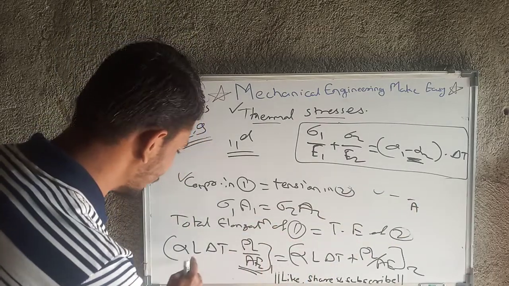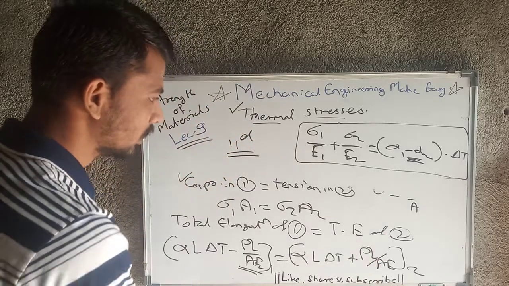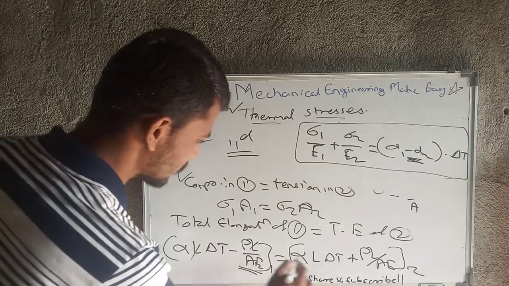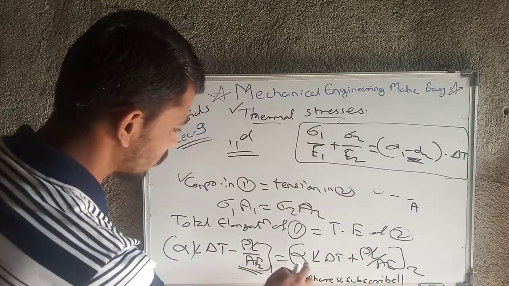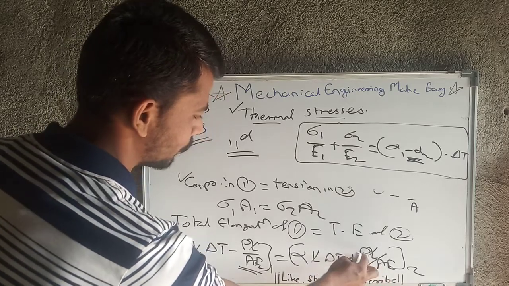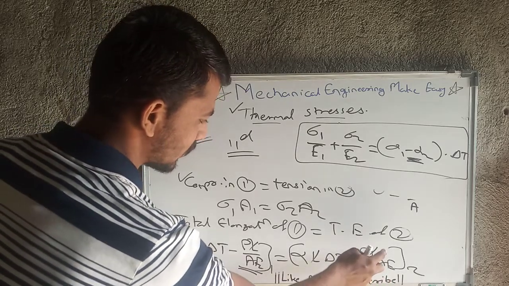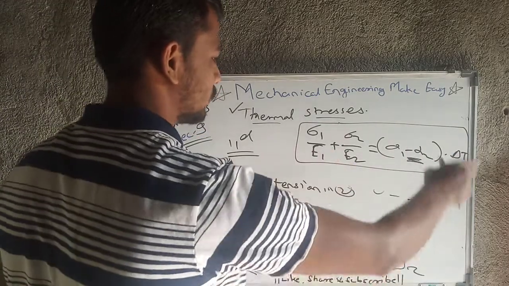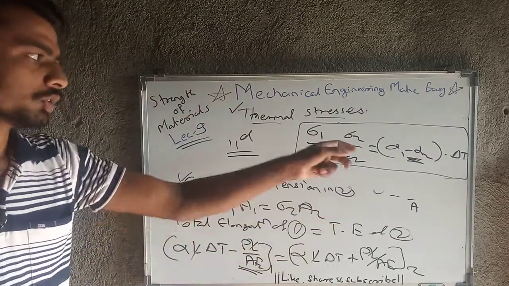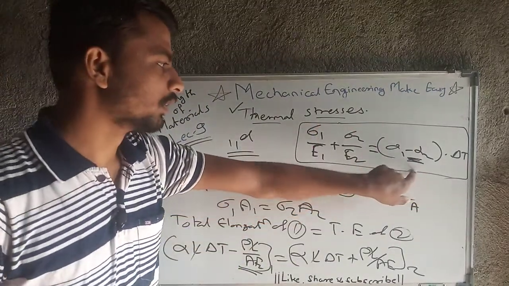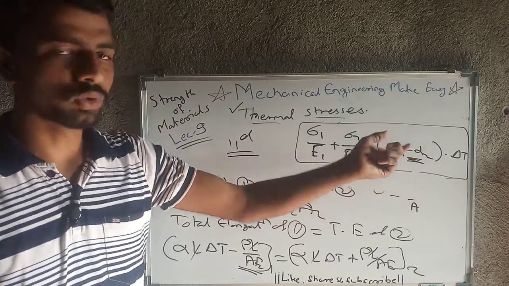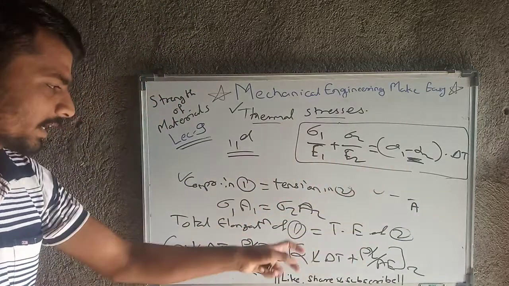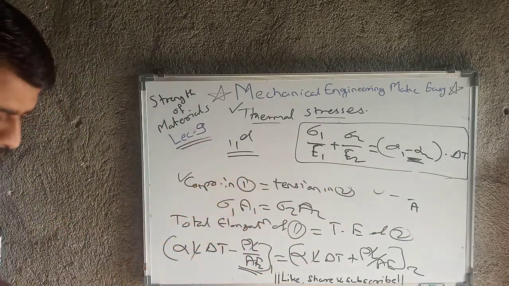and this length is everywhere, so that length will be cancelled out, as the length is the same for material 1 and material 2, that's why this length will be cancelled. So the remaining is only alpha delta T and P upon AE. So P upon A is sigma, so alpha delta T plus sigma upon E. So alpha delta T is here and the sigma upon E term is here. Only this change we have made. Okay, so note down this formula, and note that this formula is going to change according to which material is in compression and which material is in tension. So this is only the ideal formula I have given you. So note down all these formulas.